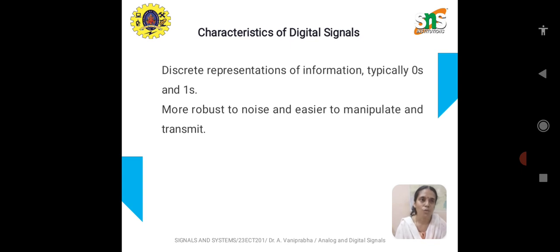Next is the characteristics of digital signal. Unlike the analog signal, the digital signal is not measured continuously. It can be measured only at discrete intervals, and the information is typically in the form of zeros and ones. Since it does not occupy a wide range, it is immune to noise also. It is robust to noise and can be easily manipulated and transmitted without noise interference.